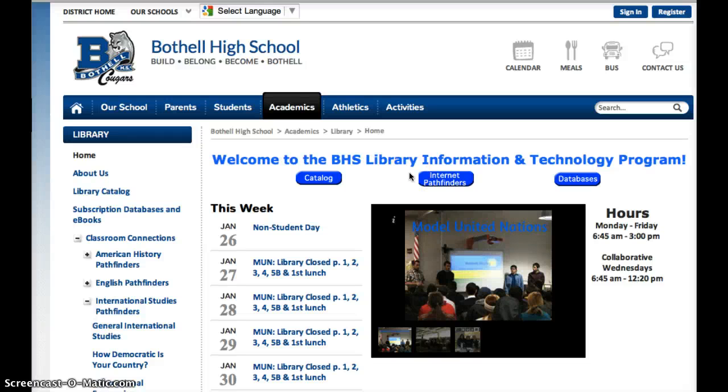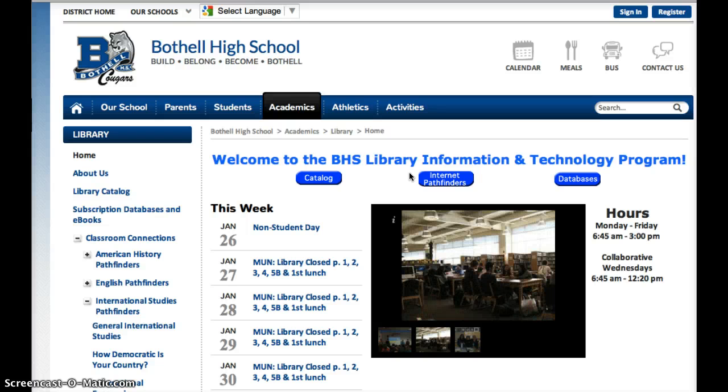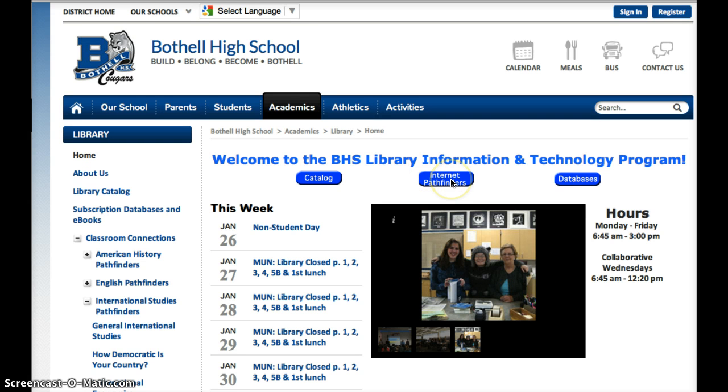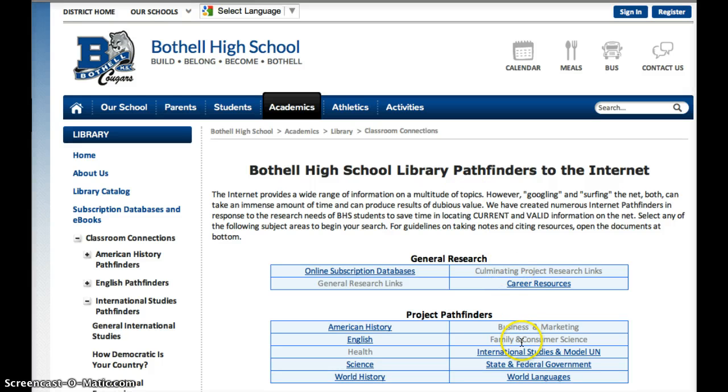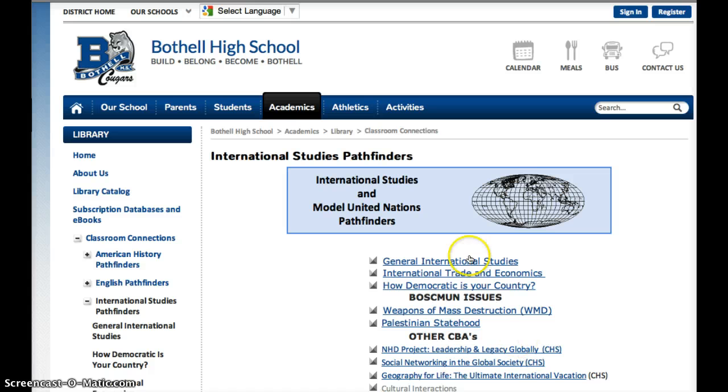Okay, so this is going to be an overview of good sources for you in your research on weapons of mass destruction. So we're going to start at the library homepage, which you're all familiar with already. We're going to click on Internet Pathfinders, and wait for it to load. And International Studies. This page should be familiar to you, but this time instead of clicking on General International Studies, you're going to click on Weapons of Mass Destruction.